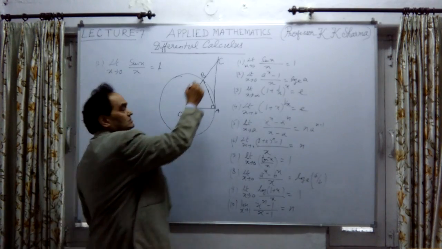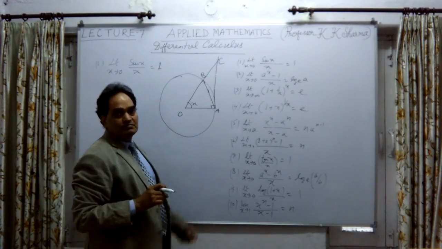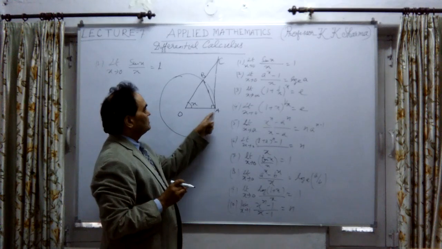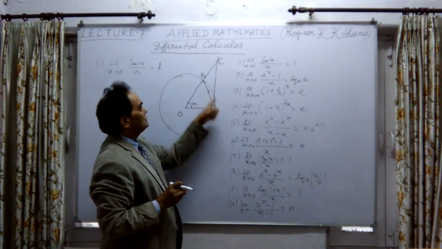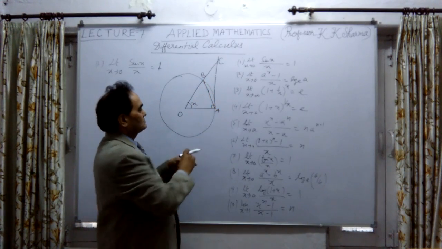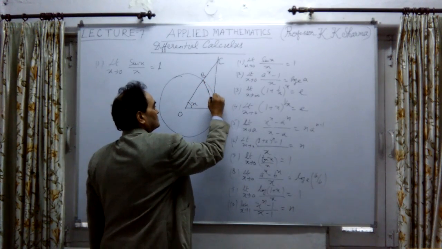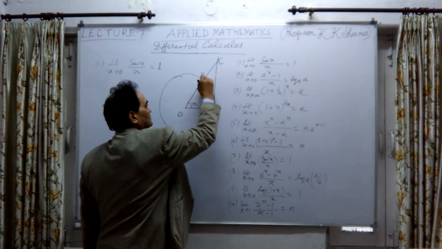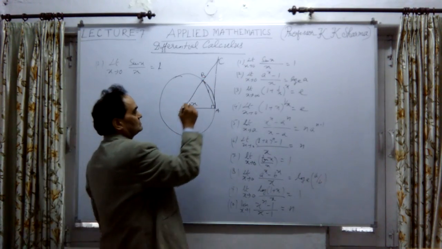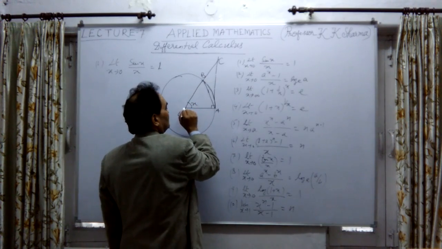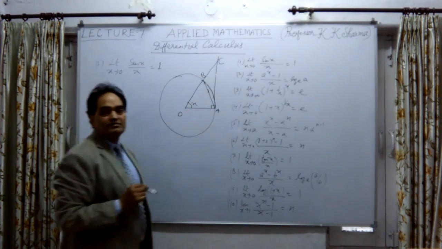Now we are obtaining three figures. First is this triangle OAB, then the sector OAB, which includes this curve of the circle, and then the triangle OAC, which is a right angle triangle.